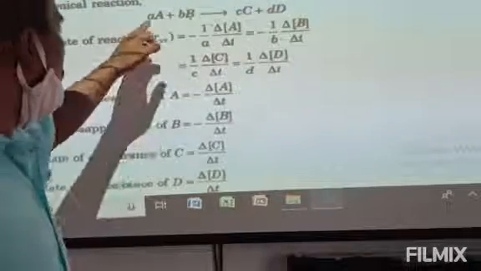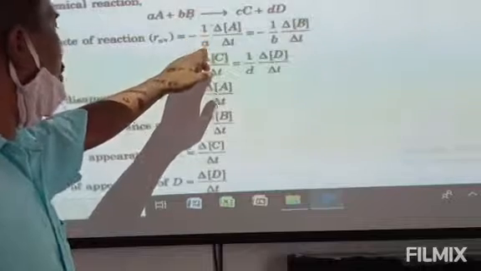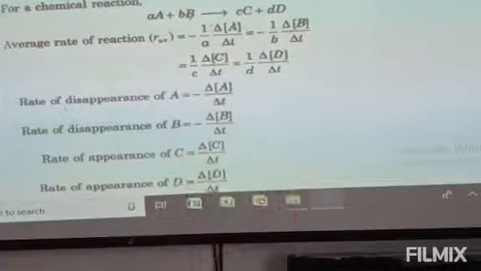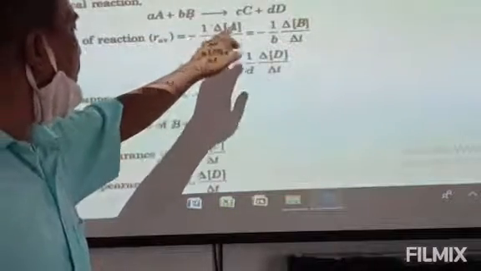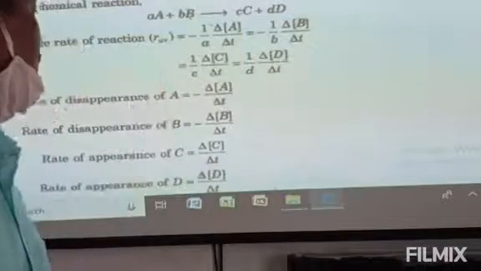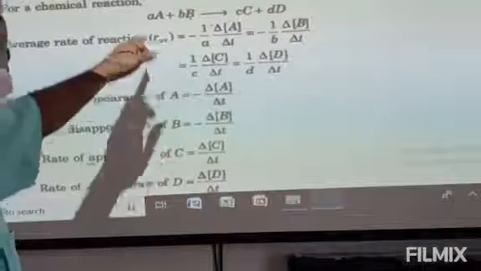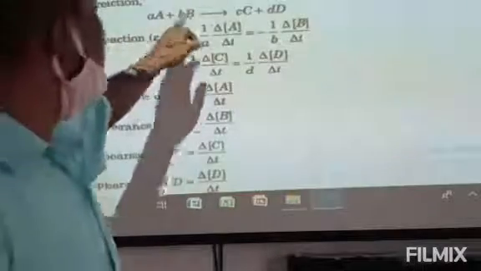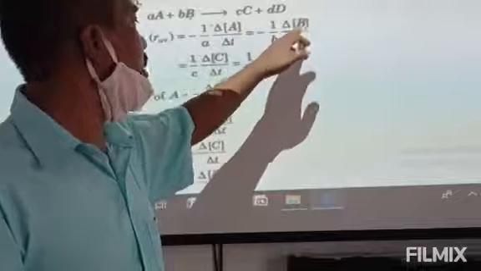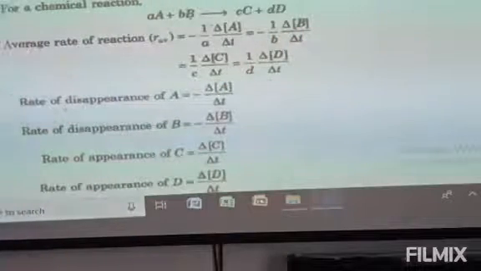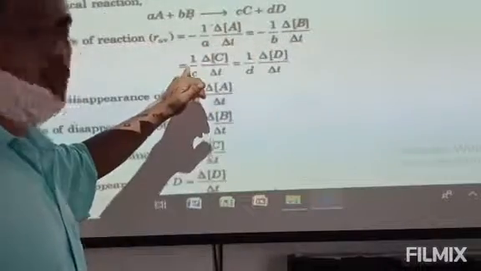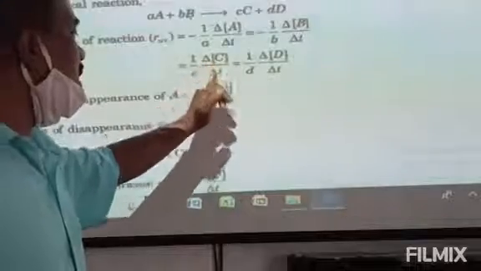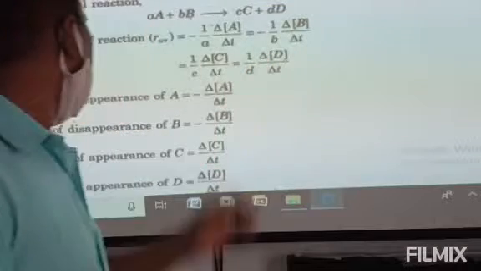So, here the stoichiometric coefficient of A is considered, and here it is minus 1 by a, delta concentration of A divided by delta t. This is the average rate expression in terms of A. If you want to express in terms of B, then minus 1 by b, delta B by delta t. This is in terms of B. If you want to express in terms of C, C is the product, so we need to write positive: 1 by c, delta C by delta t. And if you want to write in terms of D, 1 by d, delta D by delta t.